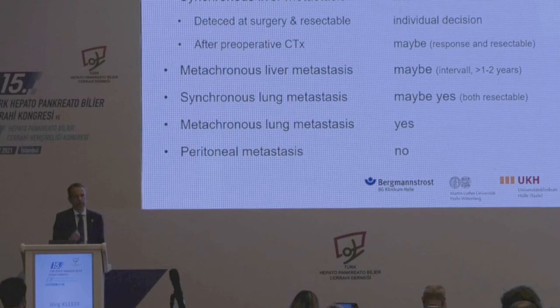There's no hard evidence for this, but it depends on several factors. Obviously, the patient must be fit, the tumor must be resectable, and the longer the interval, the better. So if it occurs very early after surgery, within the first year, I would not go for surgery, but if you have more than 2 years, that would be some time period where it can make sense to go on and resect these liver metastases, obviously if you don't have any other metastatic site.